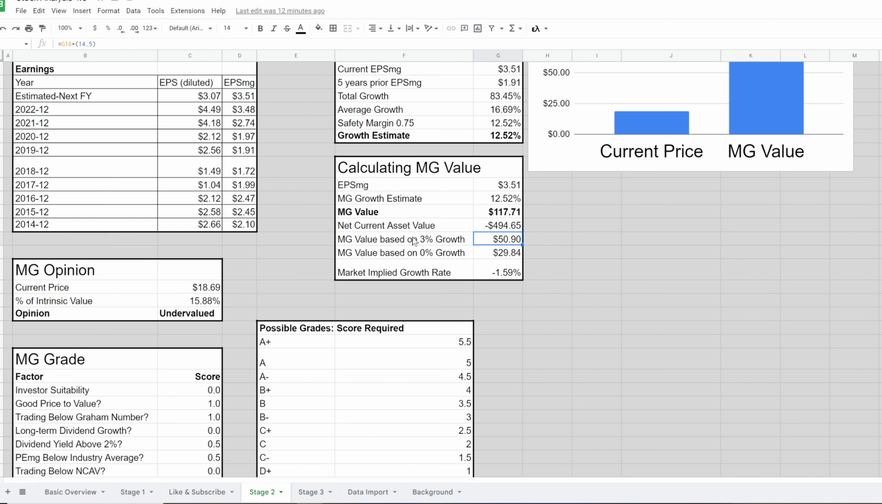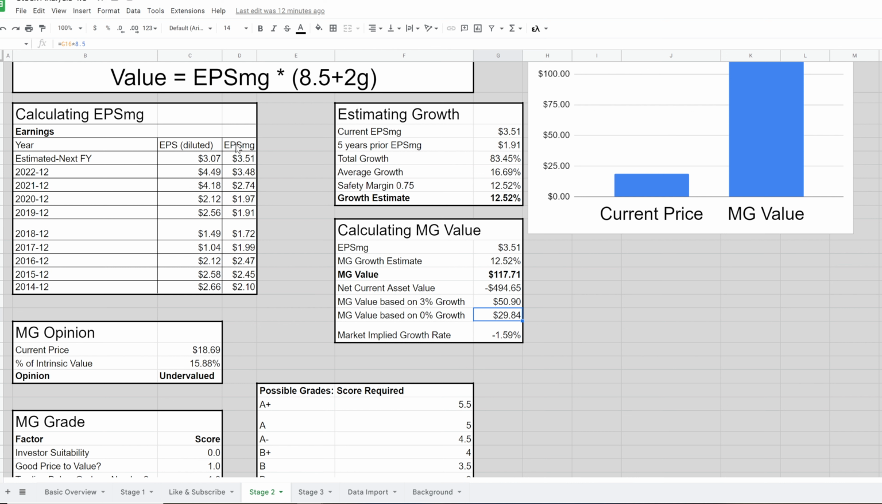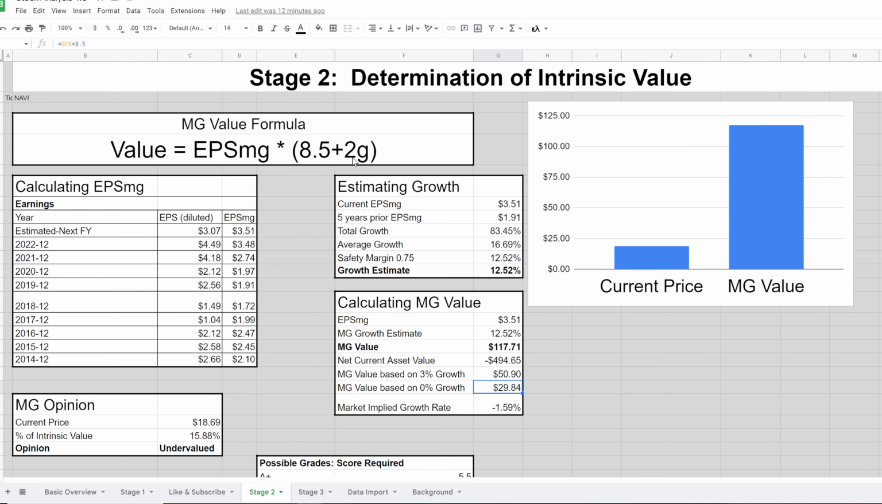You have a value based on 3% growth. Then if the company grows at 3% in the long term, it would be worth $50.90. If it maintains the current level of earnings in perpetuity, then it should be worth $29.84. And if you put price in for value and then solve for growth, you find that the market is implying that the earnings are going to shrink in perpetuity by 1.59% each year. And that is what the implied growth rate is.